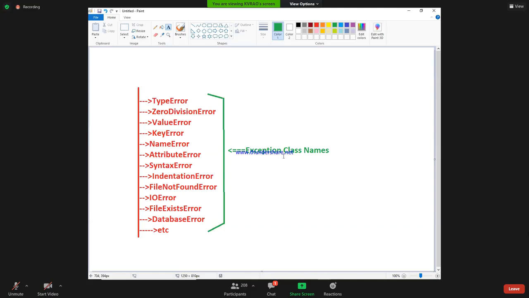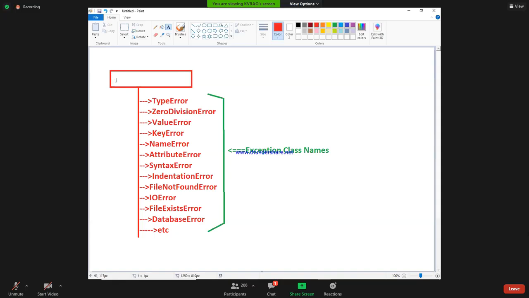We are entering very shortly into the OOPS features. Now, all these classes will have one head. One head is there for them. That is called the super class. Like our parents are the super class for us, like our office head is the super class for all employees. Like that, in Python we have one class that is the super class for all the exceptions.